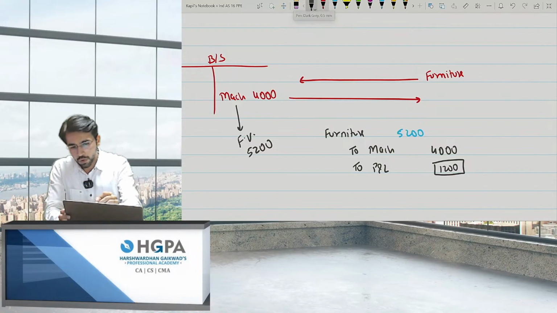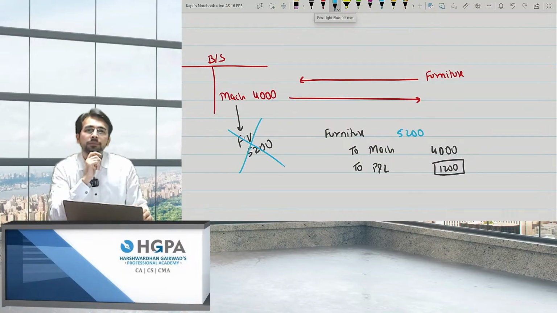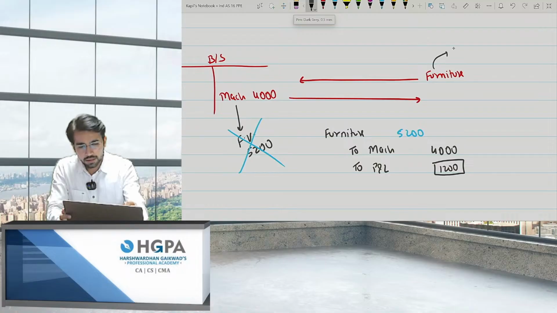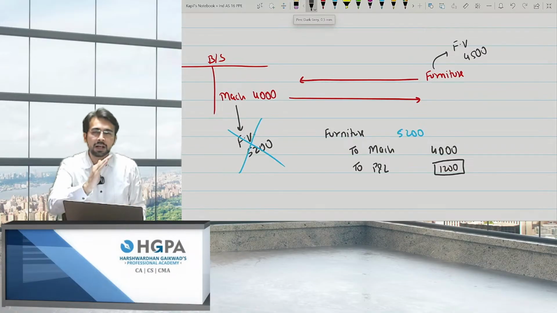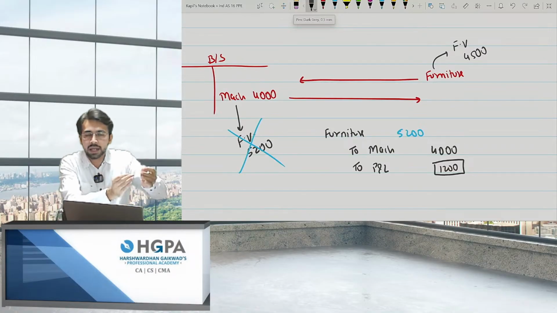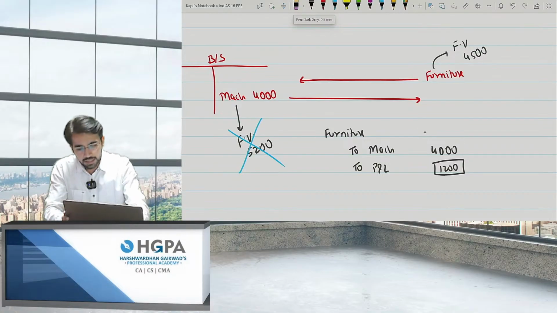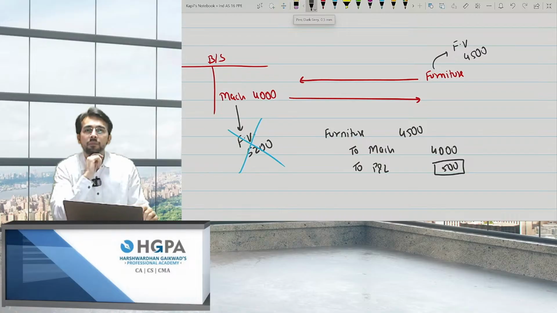Okay, fine. What if this was not there? Take the second preference, then record at the fair value of asset acquired. Let's say the fair value was 4,500. If you don't have the fair value of asset given up, then the second preference goes to the fair value of asset acquired. Whatever you are acquiring, take that fair value. Okay, so at that time I'll record it at 4,500, so the profit becomes 500. So the profit becomes 500, right?